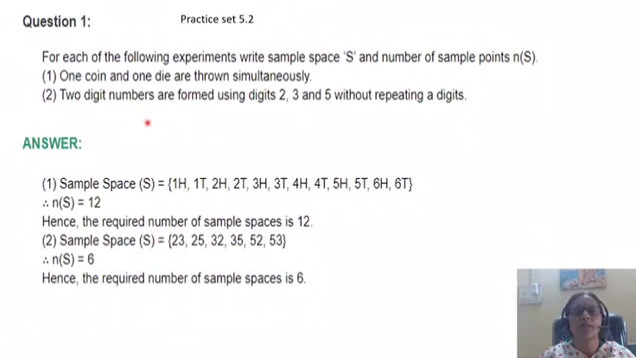Second example, two digit numbers are formed using digits 2, 3 and 5 without repeating a digit. So write down S and write down n of S for this. The important condition is you want two digit numbers from this. Okay, so start with 23, 25, without repetition, 32, 35, 52 and 53. So n of S is 1, 2, 3, 4, 5, 6. Number of elements in S is 6, without repetition.